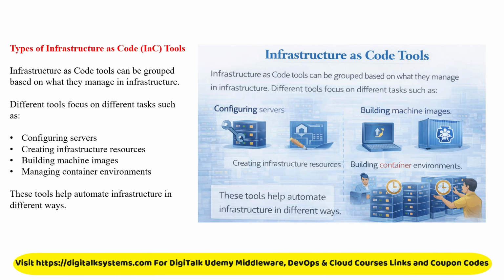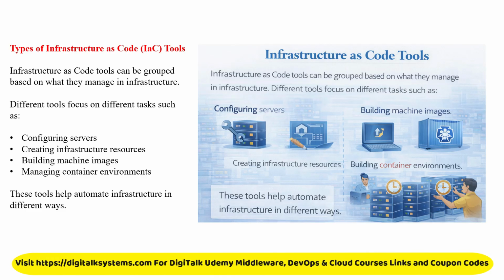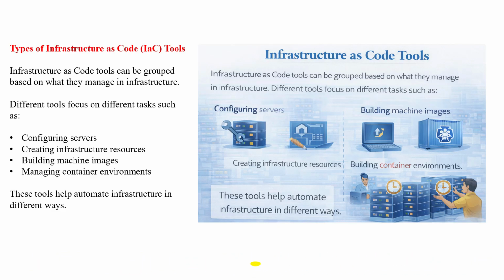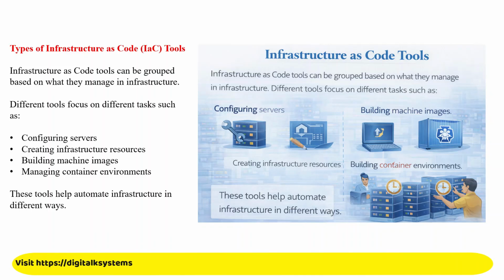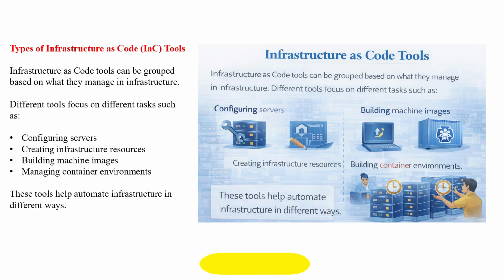Infrastructure as code tools can be grouped based on what they manage in the infrastructure, right? In the infrastructure, we have multiple things. We have different hardware resources, software, and different applications. Then we make different kinds of configuration changes in our hardware, in our OS, and in our software applications. That means we are doing continuous configuration of software, hardware, networking, and multiple other things. So based on what kind of configurations you need to perform in your infrastructure, based on those requirements, we choose a particular tool.